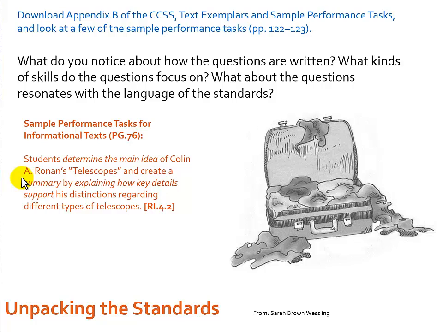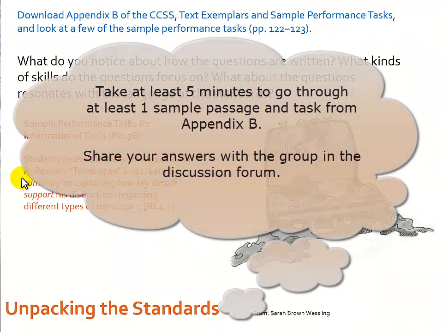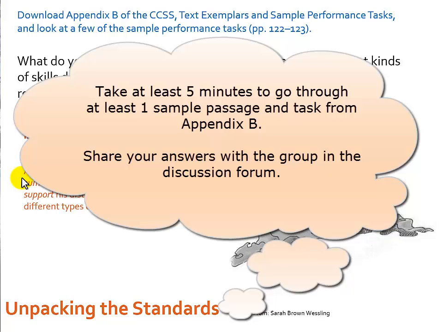For illustrative purposes, the sample performance task for informational text on page 76 was chosen. Students should determine the main idea of Colin Ronan's telescopes and create a summary by explaining how key details support his distinctions regarding different types of telescopes. Please take at least 5 minutes to work through this one task and task exemplar. You may work at your own pace, and you may choose more text and task types.